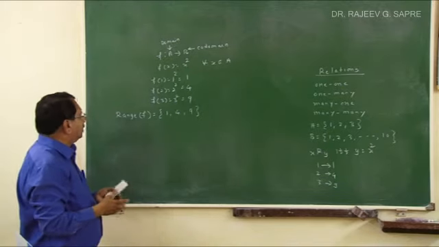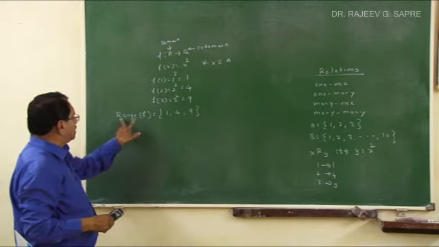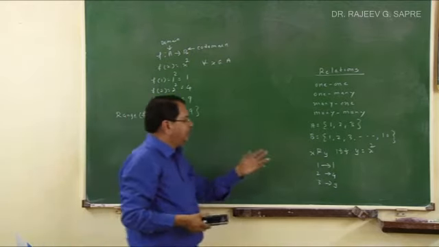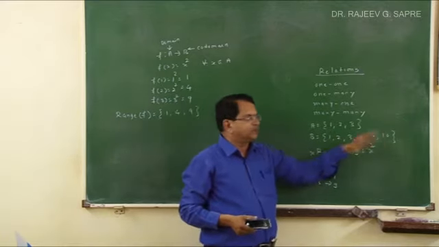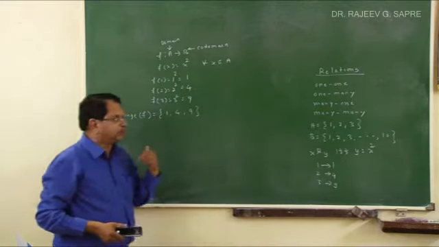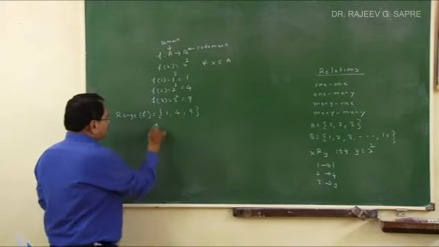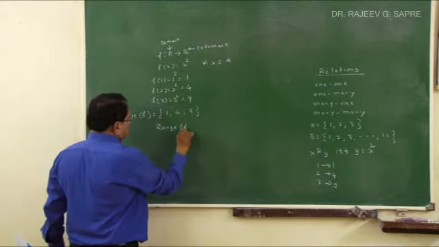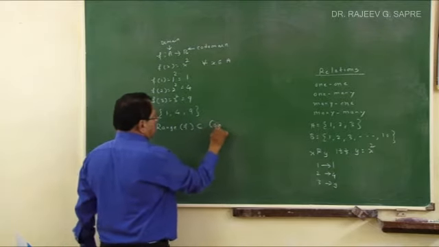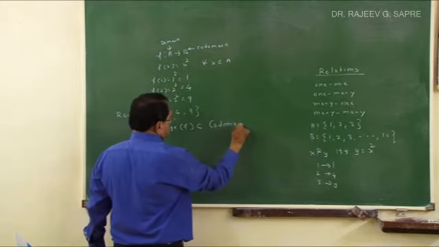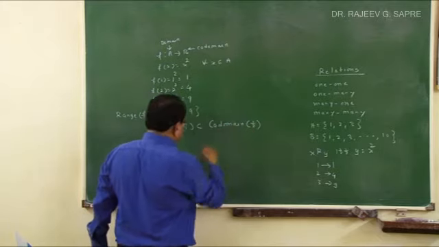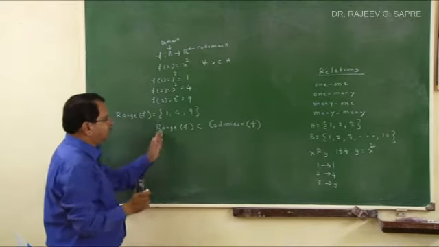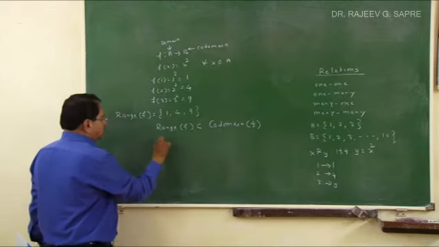It may happen, now in this particular case what has happened is the range of the function, which is 1, 4, 9 only, is a subset of B, because B contains elements from 1 to 10. B is a superset of the range of this particular function. So in this case the range of f is a subset of the codomain of the function f, and this is a proper subset. Such a function where the range is a proper subset of the codomain is called an into function.